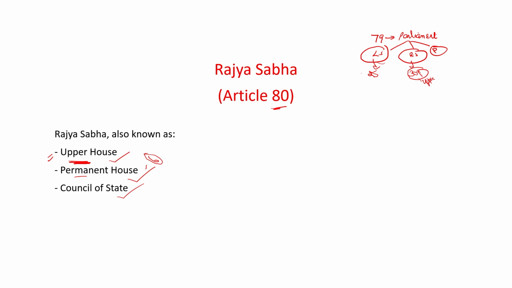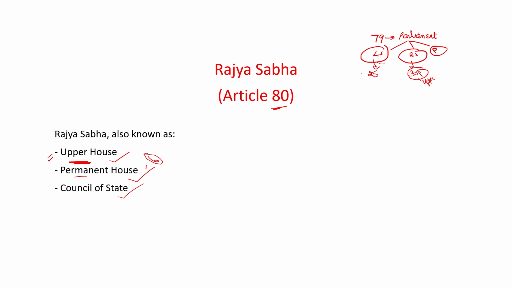But in Lok Sabha, during a loss of majority, or when the President can dissolve Lok Sabha, that's why Lok Sabha is known as the temporary house. So Lok Sabha is a temporary house because it can be dissolved by the President, but Rajya Sabha is a permanent house and it cannot be dissolved by the President. And the third point is Council of State.